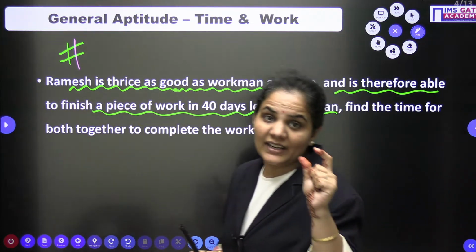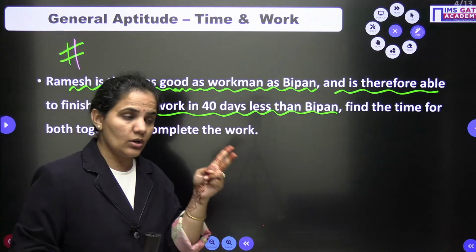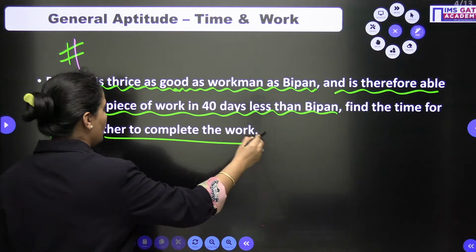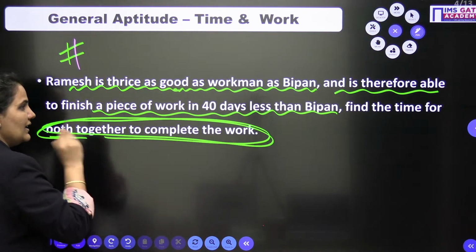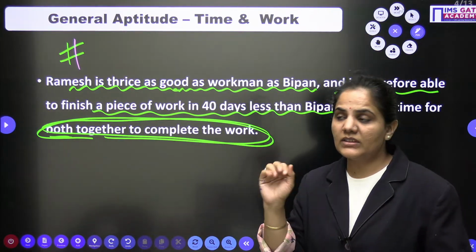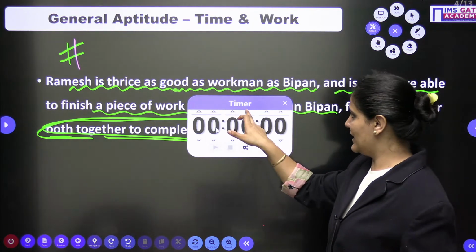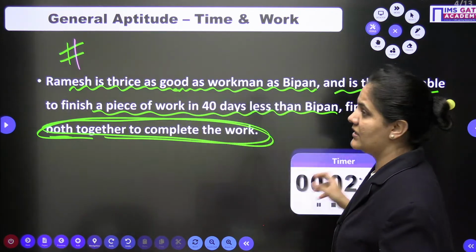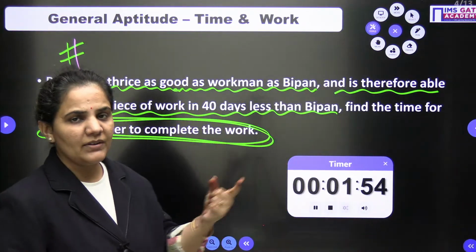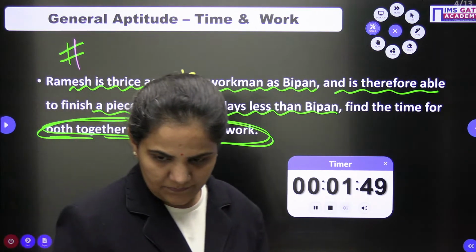So here we have a relation between, first of all, the efficiency, and second, the number of days also. Find the time for both together to complete the work. Together it is asking about completing the work, without options. My dear students, you will try this question without options, a very good question again. The same relation I can use here, that the time is reciprocal to the efficiency. Children, just go for it, everyone.